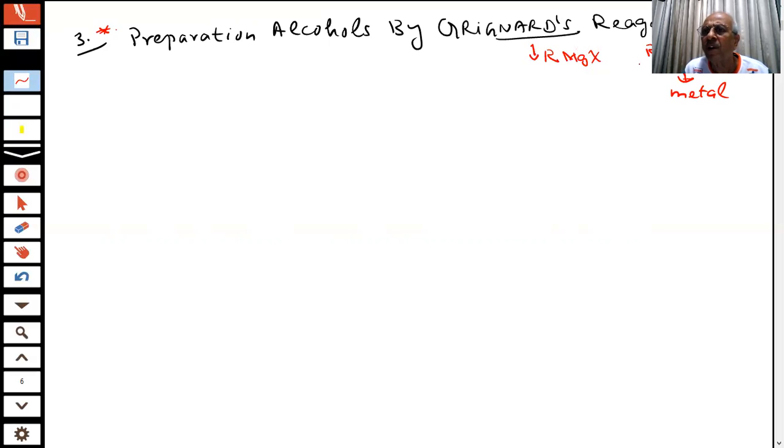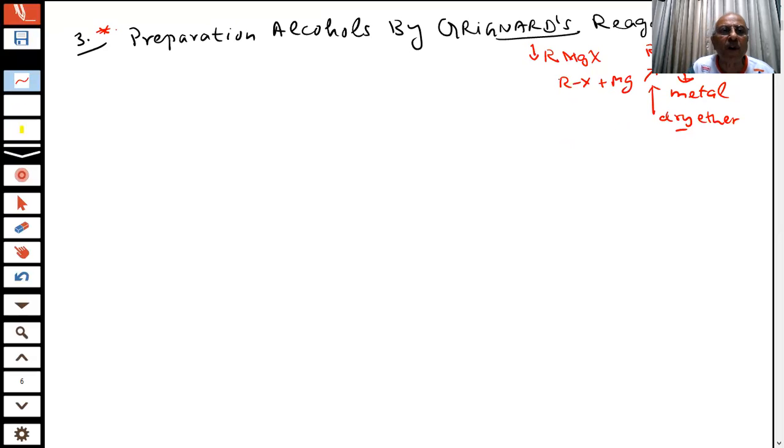Yes or no? RX plus Mg produced RMgCl. What was used here? Dry ether. If water is present, then what will happen? Then it will further react with water. Did we do that reaction in haloalkanes? Yes or no? Yes, sir.